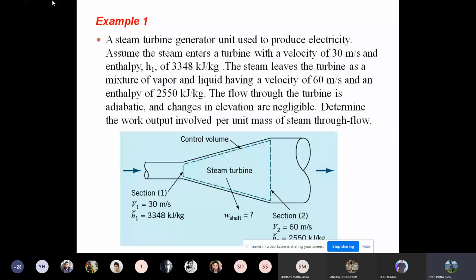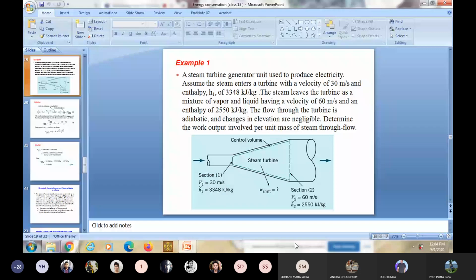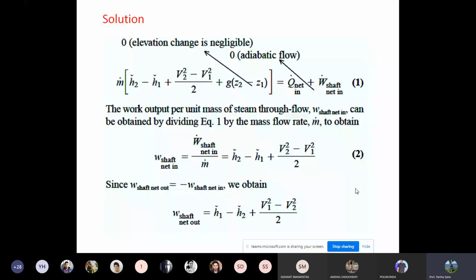So all the parameters are given at section 1, V1, H1 given. It has asked to calculate shaft work. At section 2, V2 and H2 are given. Okay, so let's see how we approach this problem. Z2 and Z1 are negligible because elevation change is negligible, so you can cancel. Adiabatic flow, so Q dot net will also be 0.